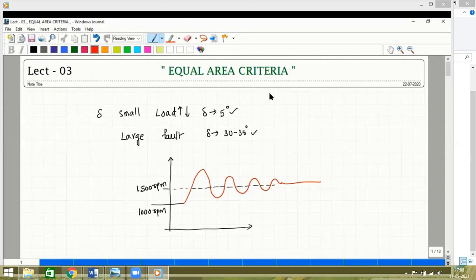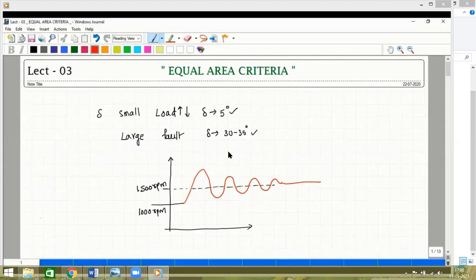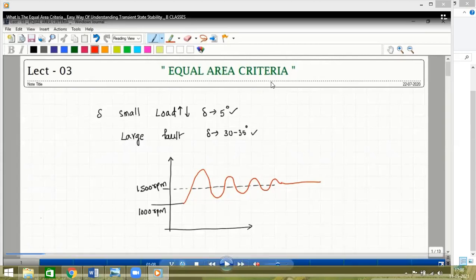What happens under transient condition? So what is a transient condition? Any student, in short? A transient condition is a type of disturbance, a large disturbance to the power system, which is called a large fault. When a fault is applied on the power system, the load angle value starts to change. We can eliminate this fault, but what happens during the fault is what we are going to study. So a transient system is nothing but a large disturbance to the power system. The study of the behavior of the power system under transient disturbance is called the equal area criteria, or is explained by the swing equation.